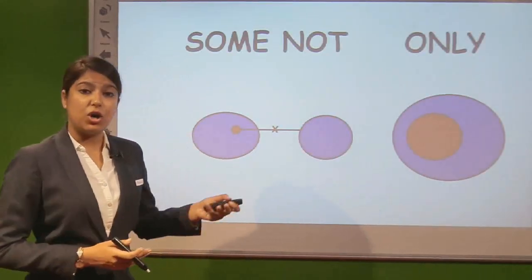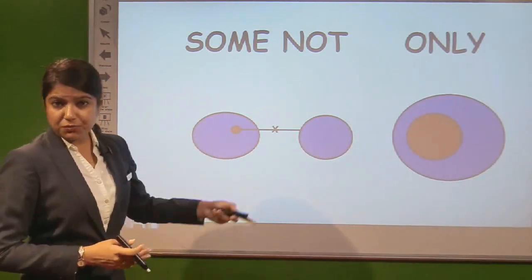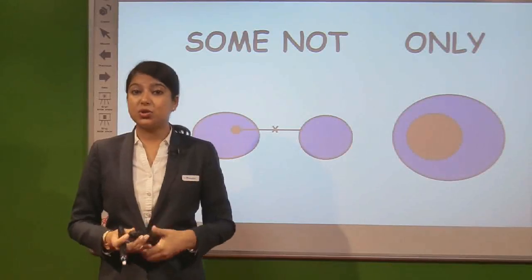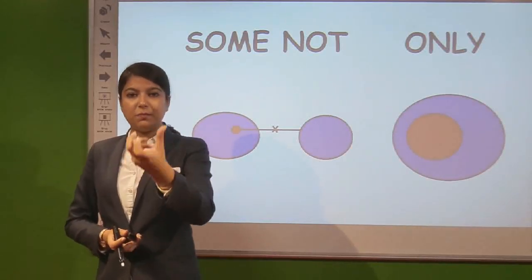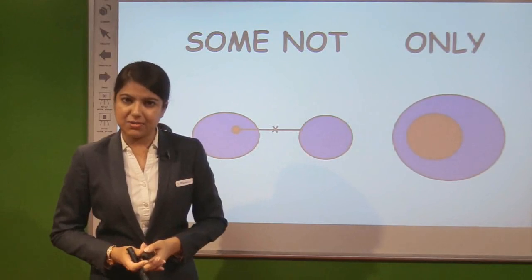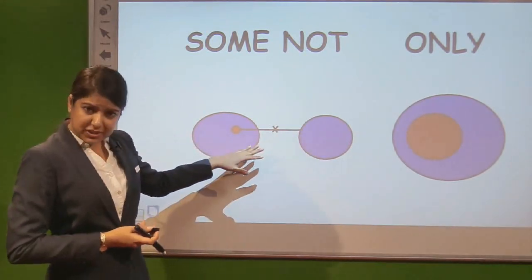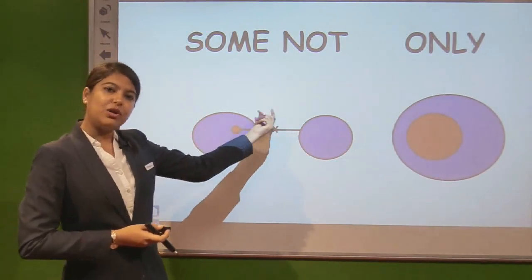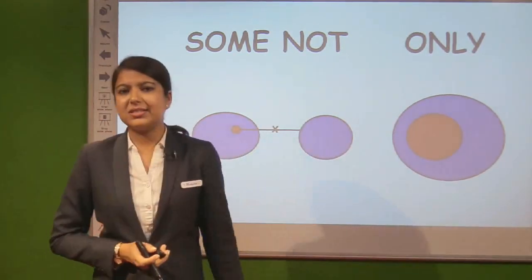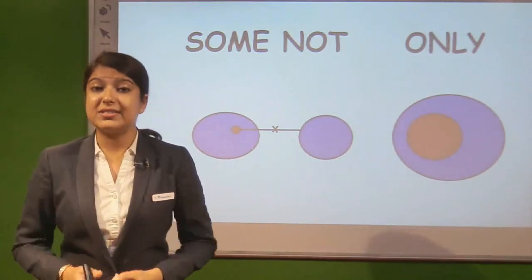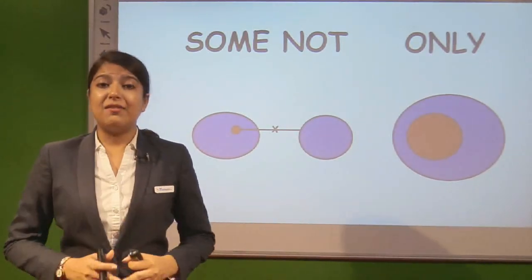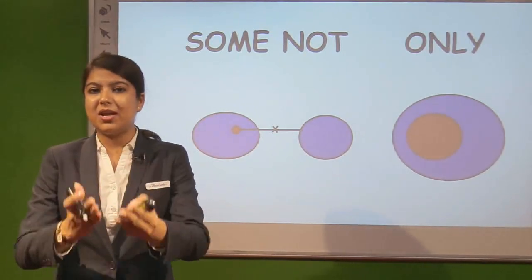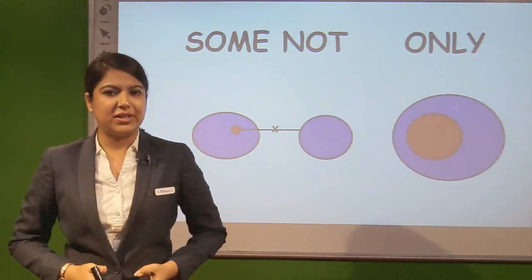Moving further with some not and only. First have a look at some not. When we talk about some not, I have told you also that some portion will not be recognized as connecting to the second portion. It can be shown with this kind of diagram where you show a character's some part not relating with the other part. But it is complicated, or confusing also, and this is the only confusion which you have to end today after viewing this session.